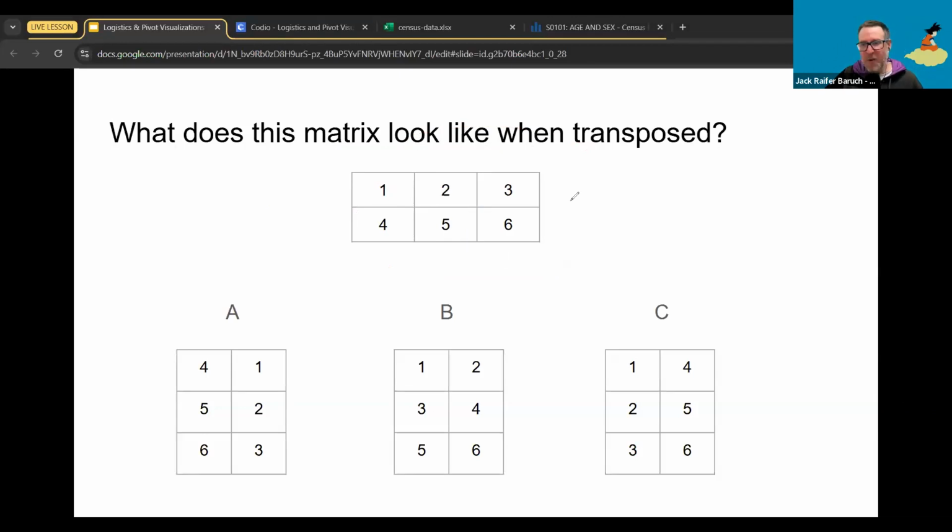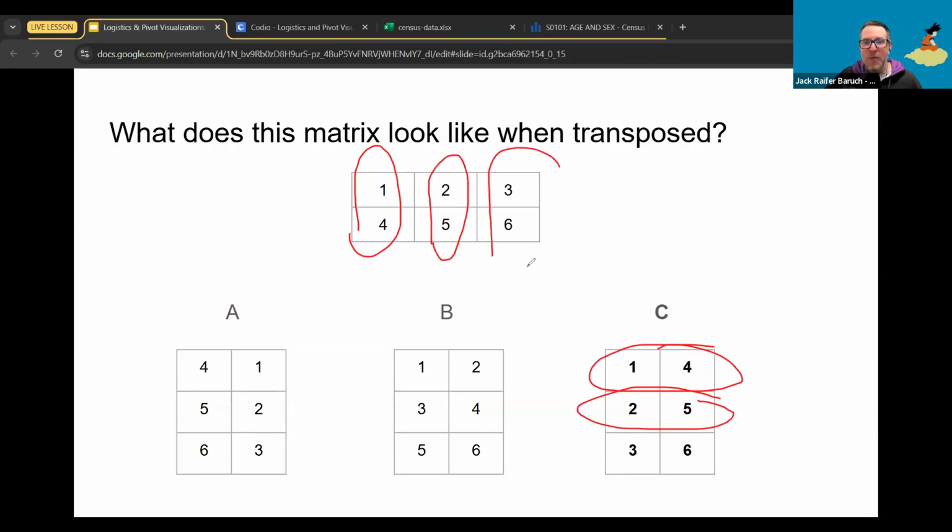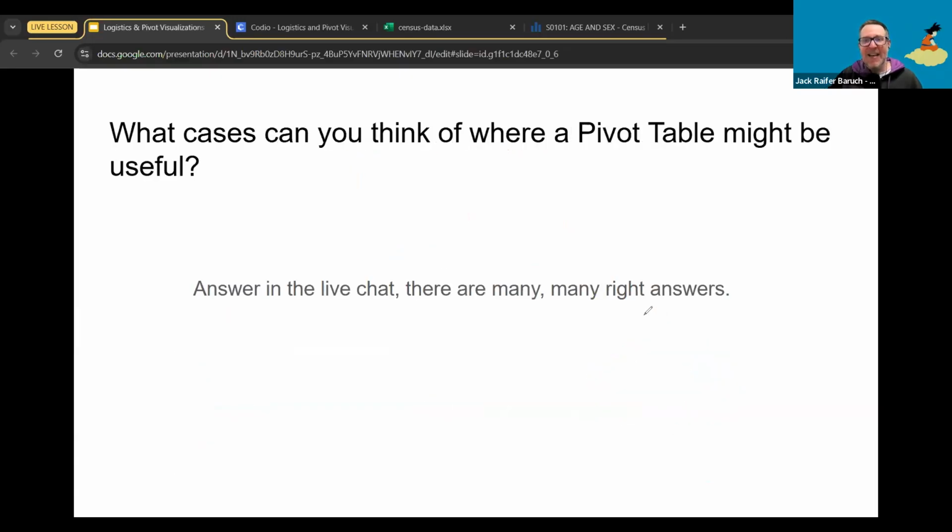Yay, everyone. Yes, so the right answer is C. So as you can see, this pair 1, 4 becomes the row 1, 4. This column 2, 5 becomes the row 2, 5, and this column 3, 6 becomes the column 3, 6. That is transposing. And the same thing happens to our data when we transpose it. And here's another one, an even more important one. What cases can you think of where a pivot table might be useful?